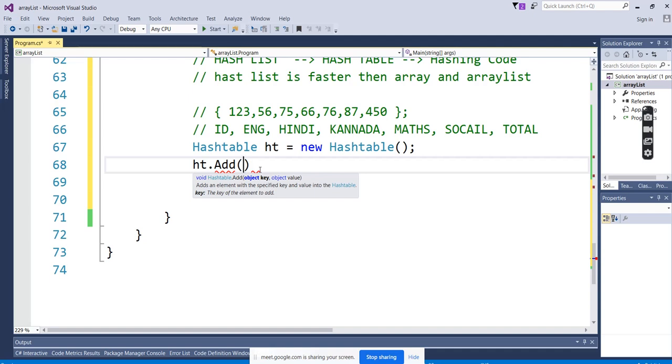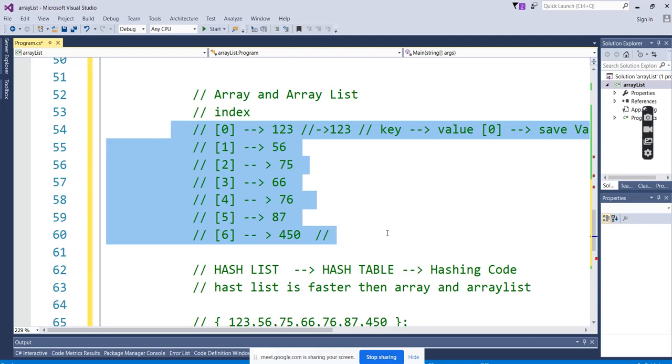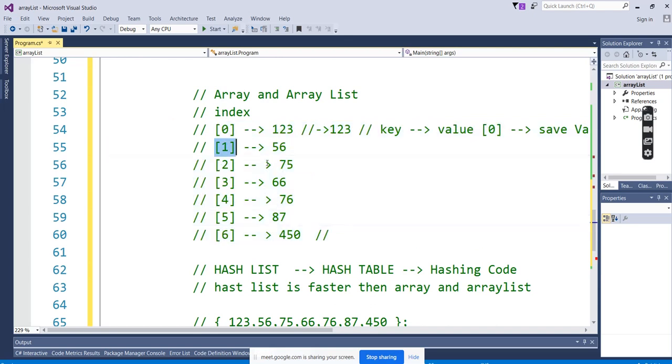So we know the value, right? But we don't know the key. What key will we have to use? The key is customized, right? As I said, in this example, I want the value of English. How do you fetch it now? How do you know where I have stored the value of English?